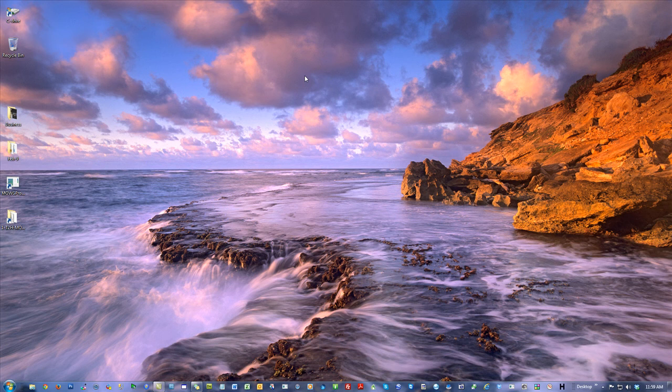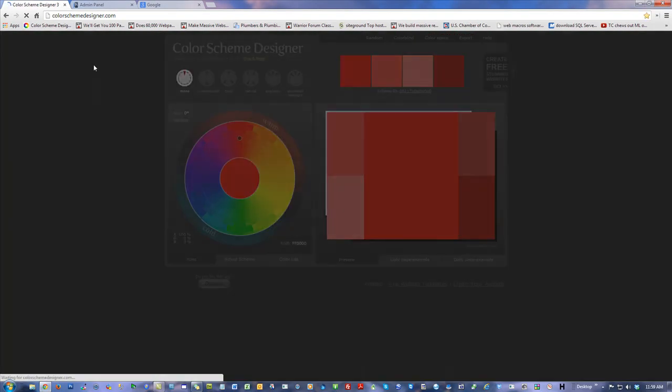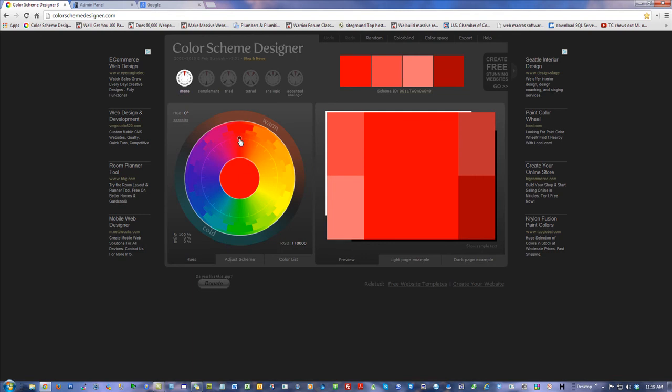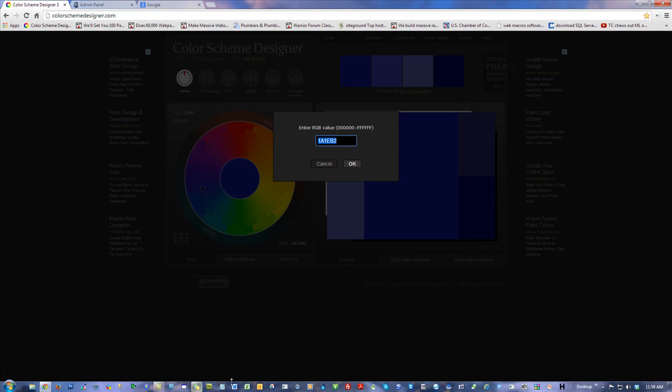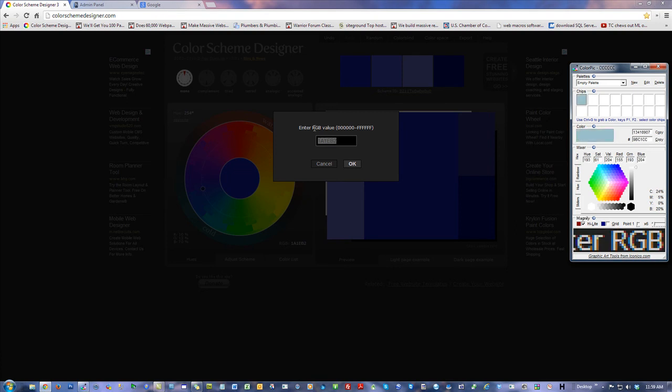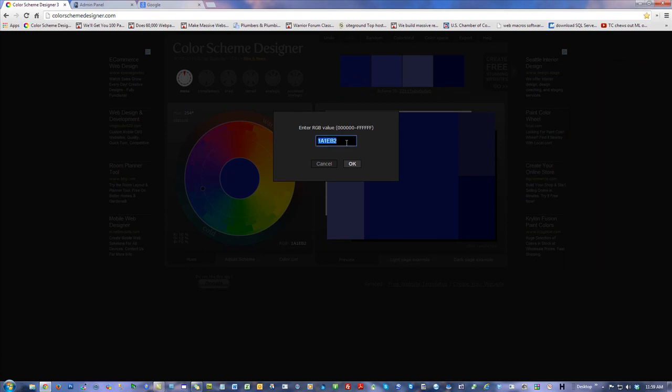I'll be showing you guys later how you can just pick a color, and when you pick the color, okay, and you can enter the color like right here, so you can use a color picker, okay, I've got mine here, and I can snatch a color off a page, and then once I do, I see what the code is for it. I can enter the code here, okay, I can kill this, enter the code there, hit OK, and what'll it do? It'll give me that, and it'll show me related color combinations that make sense. Okay, and I can take a look at it in different ways. I can look for complementing color combinations that look right. I can go for triads.